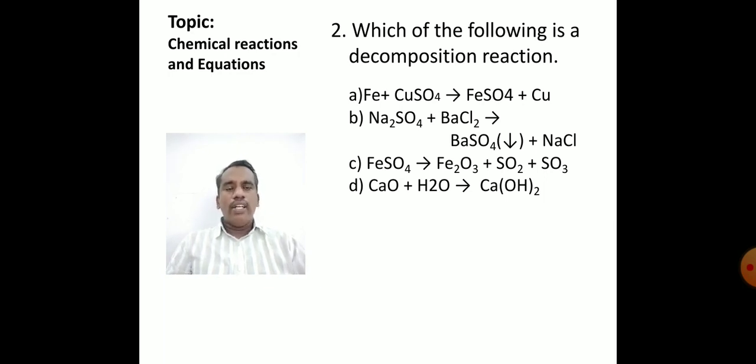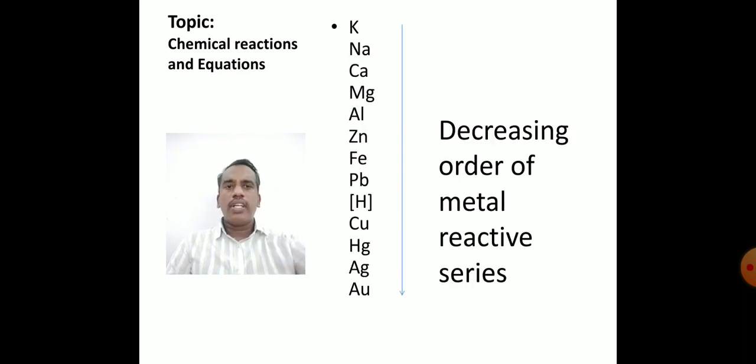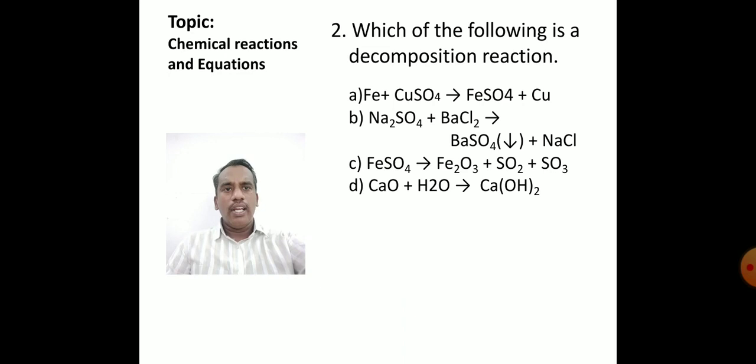We had already learned about a displacement reaction. What is a displacement reaction? In the given option A, Fe plus CuSO4, iron is a metal. In copper sulfate, copper is also a metal, which is less reactive than iron. So whenever you see Fe plus CuSO4 giving FeSO4, you must recall the displacement reaction, in which a highly reactive metal displaces a less reactive metal from its salt solution. But now they didn't ask about the displacement reaction. Let us see option B.